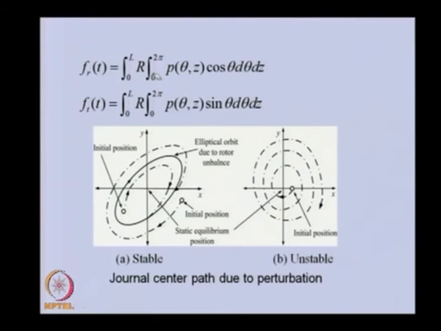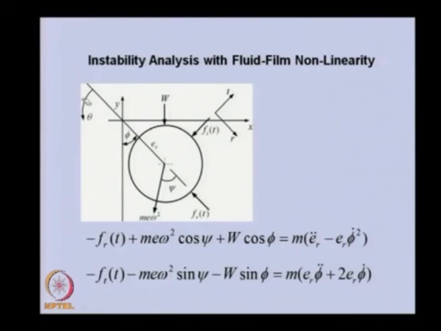So, over the inside surface of the bearing from 0 to 2 pi angle, and along the length of the bearing, we need to integrate this pressure, which we can obtain from the Reynolds equation. The component of this pressure is in the radial direction, with cos theta measured from this.